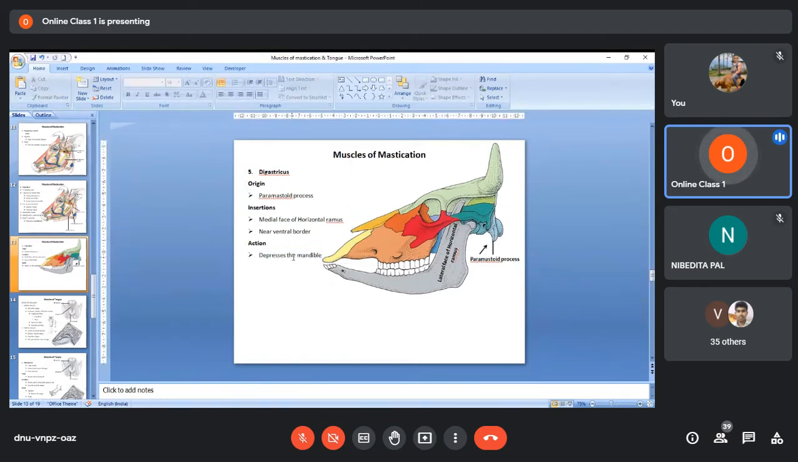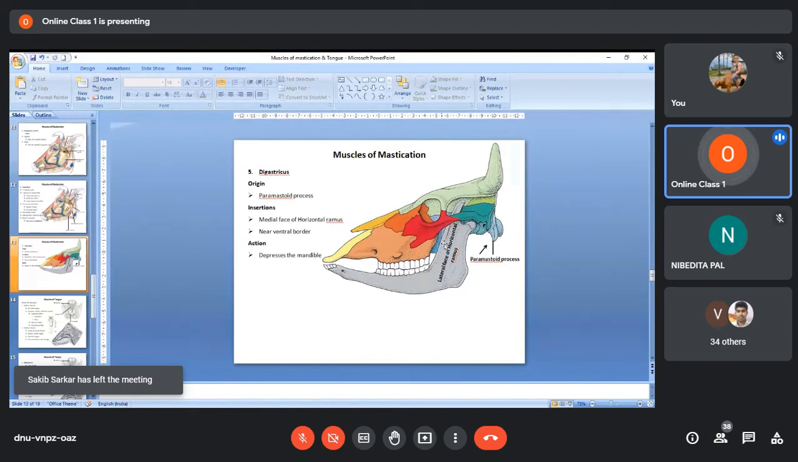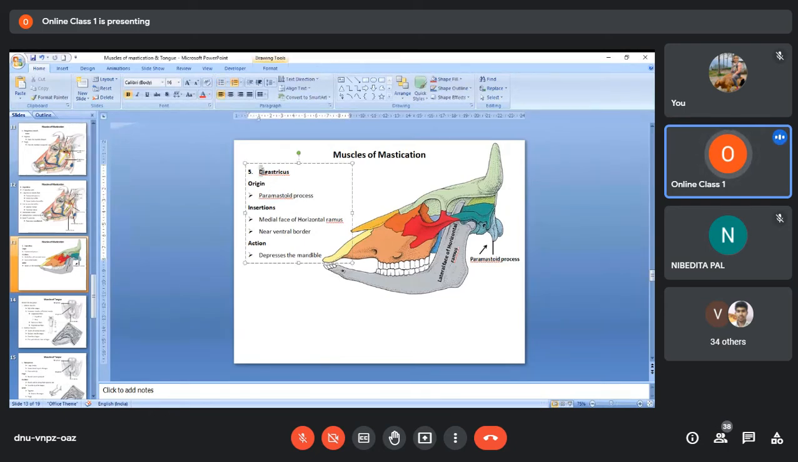Okay, so this is the only depressor muscle of the mandible. All the muscles of the mandible, or all masticatory muscles, help in elevating the mandible. They help pull the mandible upward or forward, or they help in lateral movement. But there is only one muscle of mastication which helps in downward movement of the mandible, and that muscle is the digastricus muscle. Okay, with that I finish the muscles of mastication.